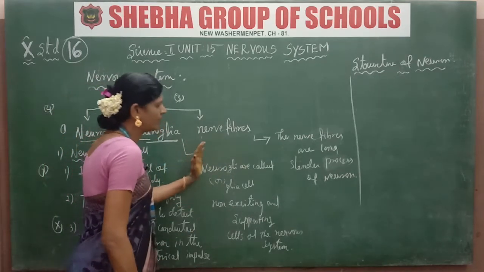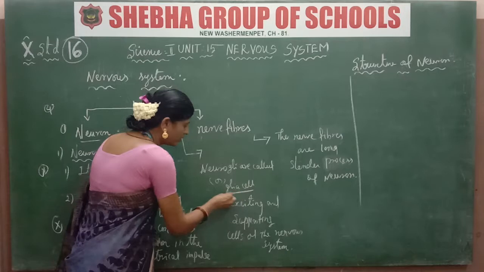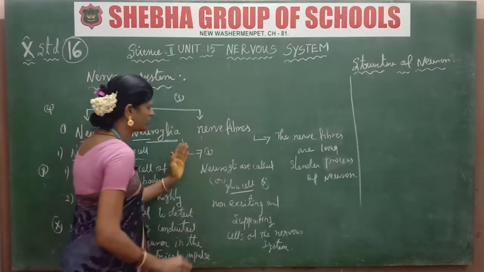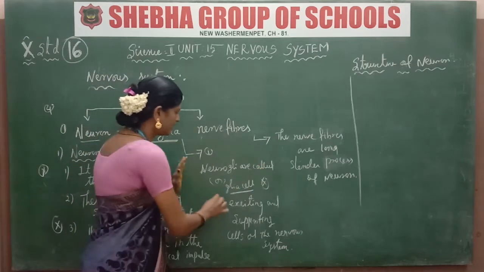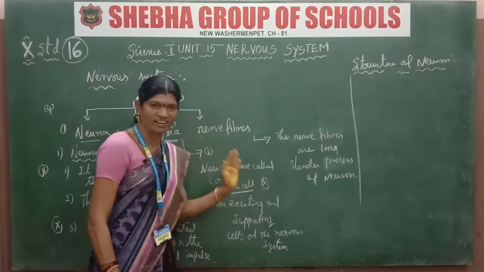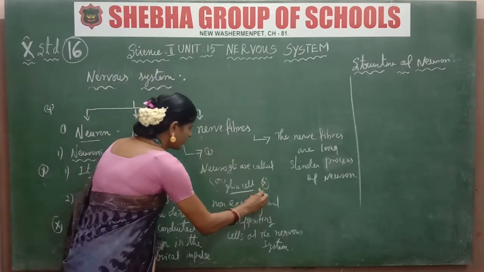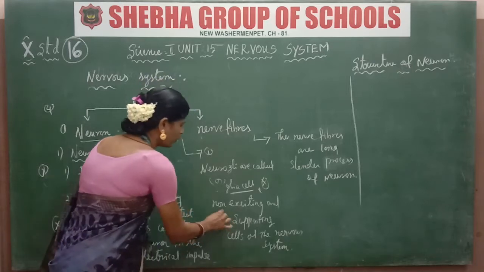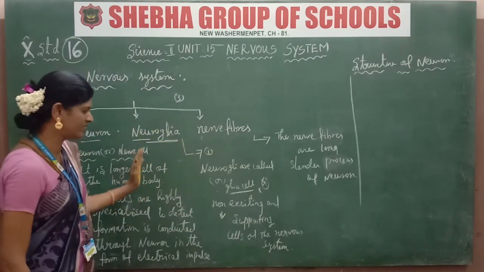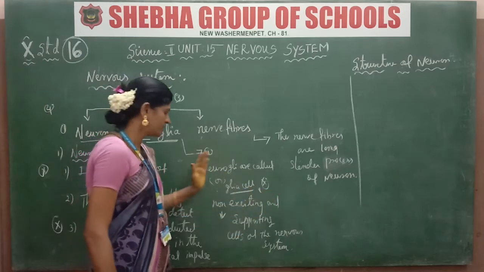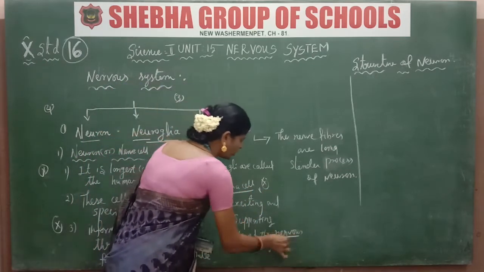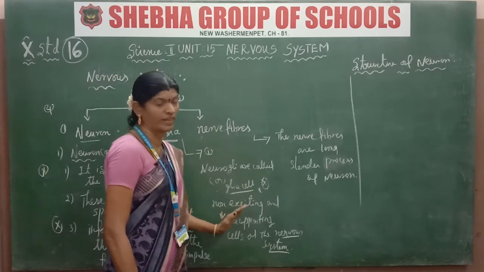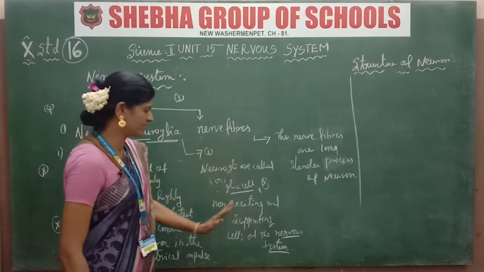Neuroglia are called glia cells. One more question: neuroglia are called dash cells. Glia cells. Okay. These are non-exciting and supporting cells. They are not the neuron cells themselves, but non-exciting supporting cells of the nervous system. It's clear. Once again, non-exciting and supporting cells of the nervous system.